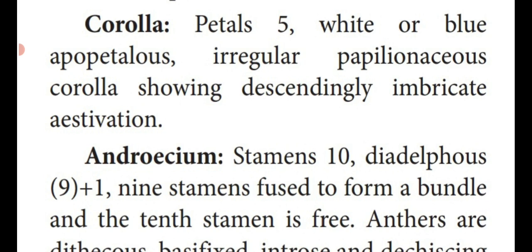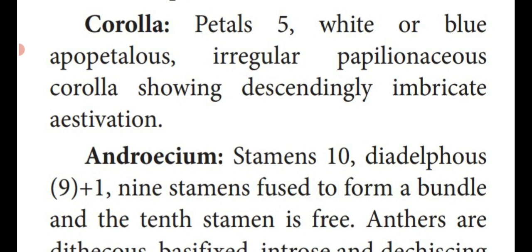Irregular papilionaceous corolla. Irregular means they are not arranged in a regular way. That is said to be an irregular manner. Papilionaceous corolla means the flower petals look like a butterfly. That is known as papilionaceous corolla or butterfly corolla, showing descending order. That means they are gradually decreasing from the top to the bottom. Imbricate aestivation.